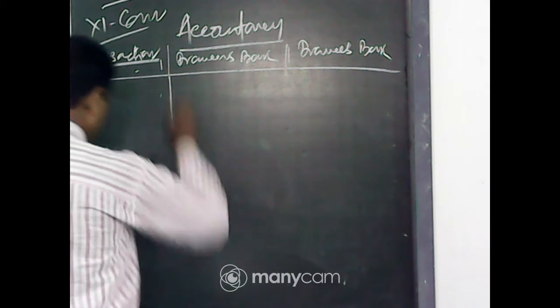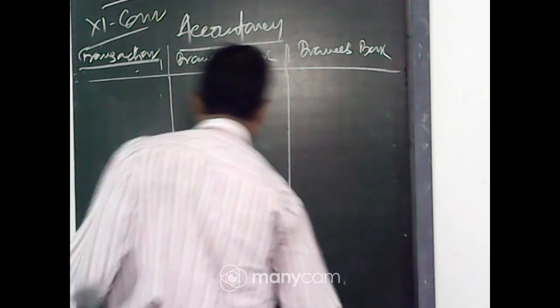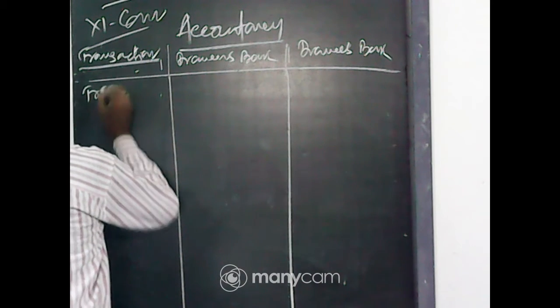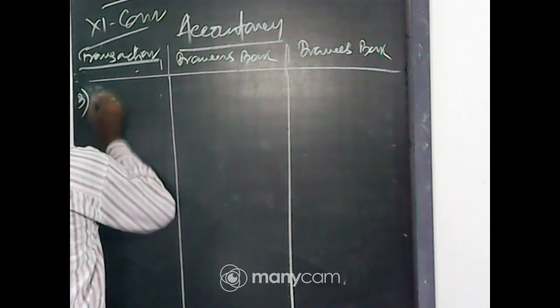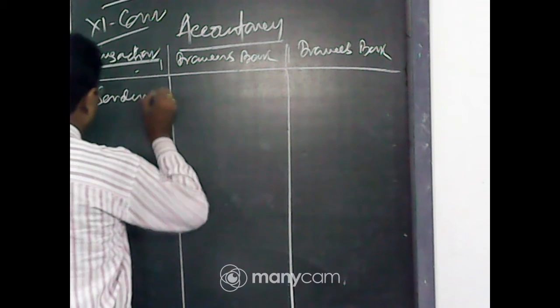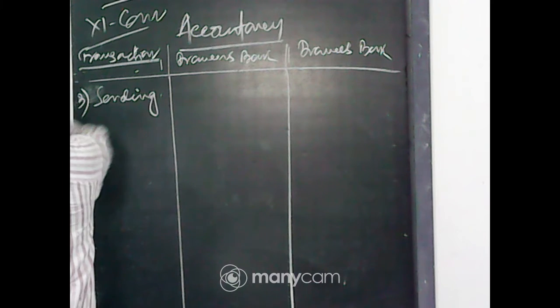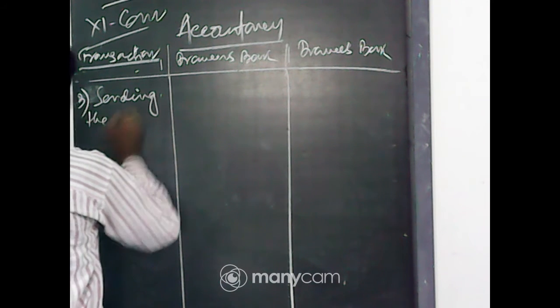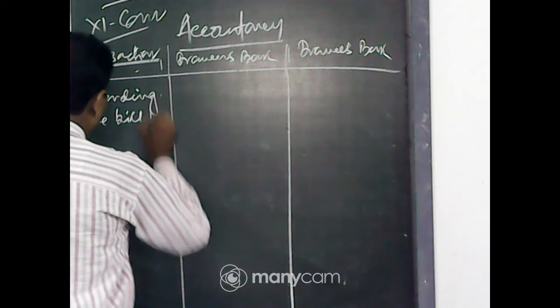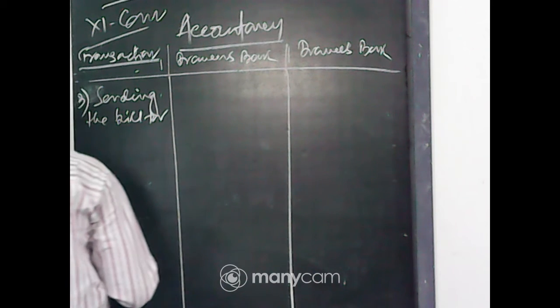Next, the transaction of sending the bill for collection.